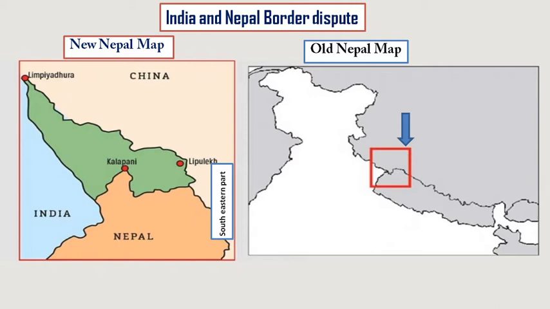So Limpiyadhura, Kalapani and Lipulekh, this was claimed by the Nepal government to be under Nepal. So India is having a border conflict with Nepal due to these 3 areas, that is Limpiyadhura, Kalapani and Lipulekh. This is the brief review of the India-Nepal dispute.